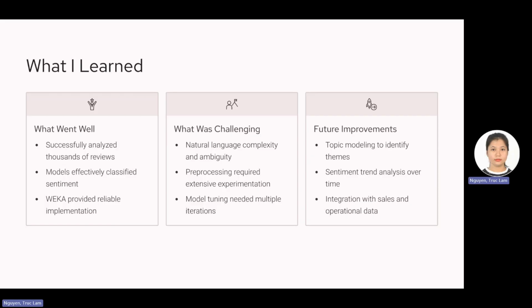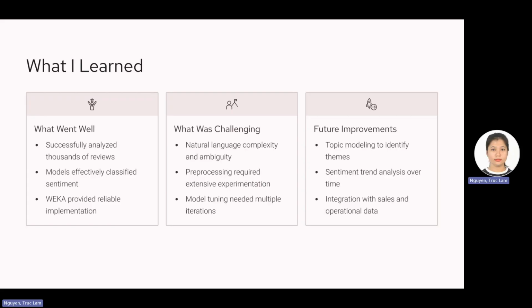If this project were developed further for a real business situation, first I would apply topic modeling to group customer comments into specific operational categories such as service speed, food quality, pricing, or restaurant atmosphere. This would help managers quickly understand the main operational problems. Second, I would analyze customer sentiment over time.